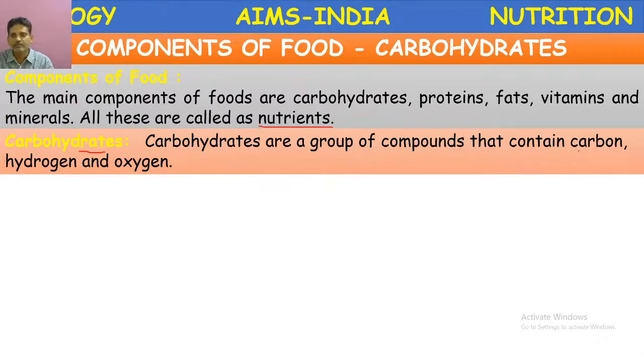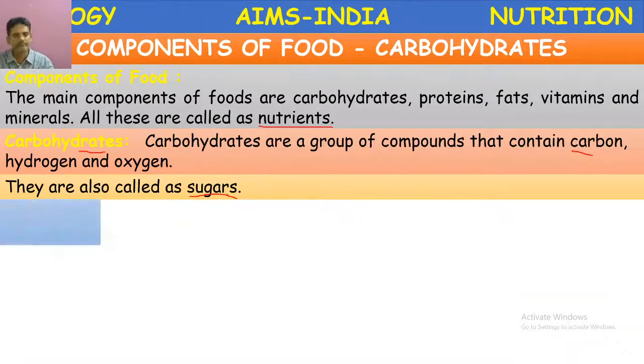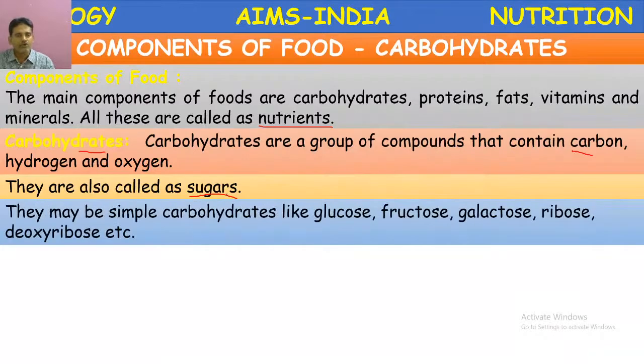Carbon, hydrogen, and oxygen. These carbohydrates are commonly called sugars. Carbohydrates are also called sugars.